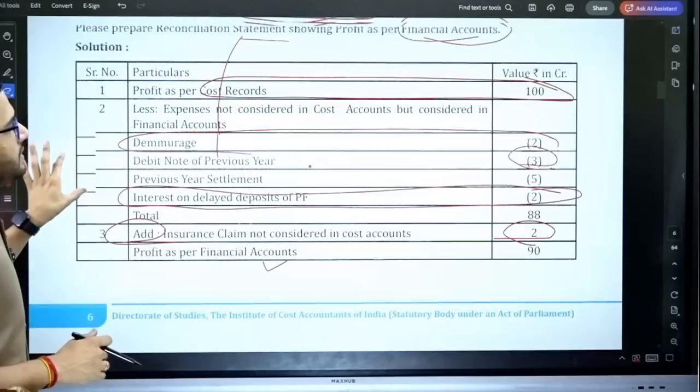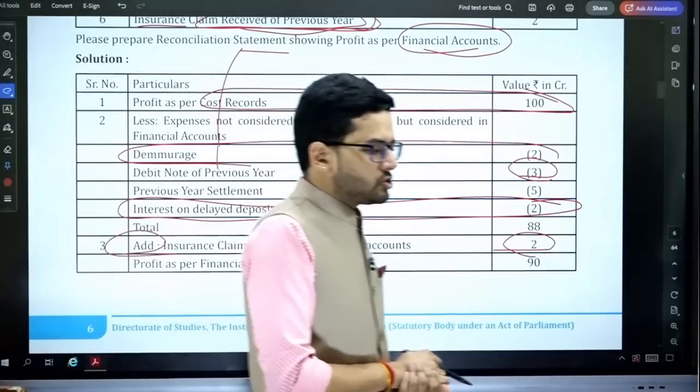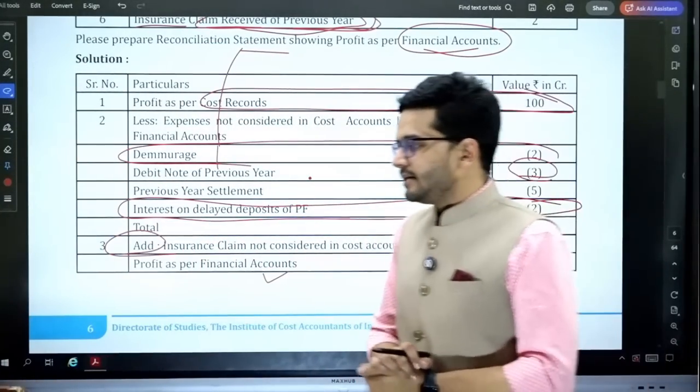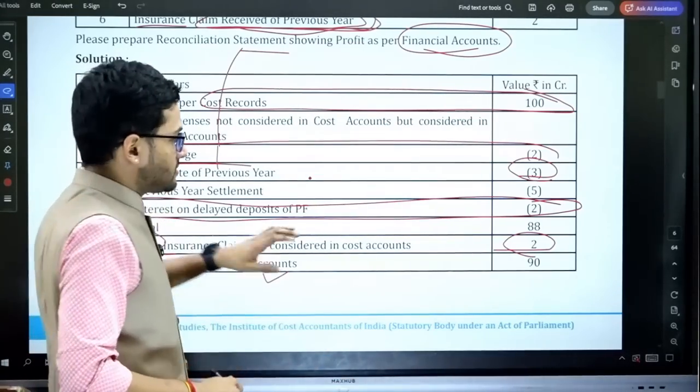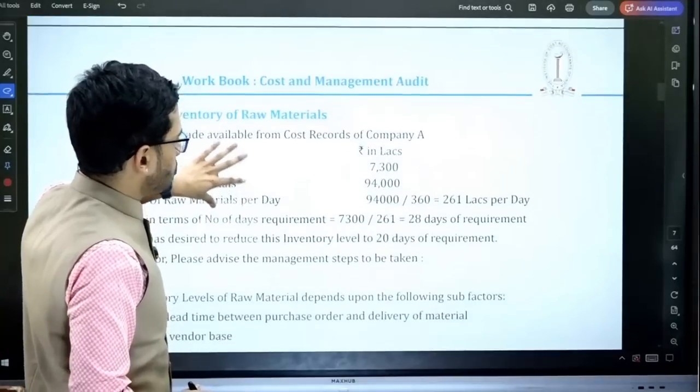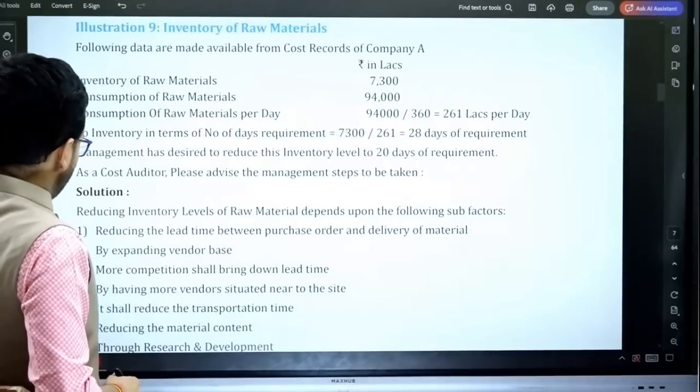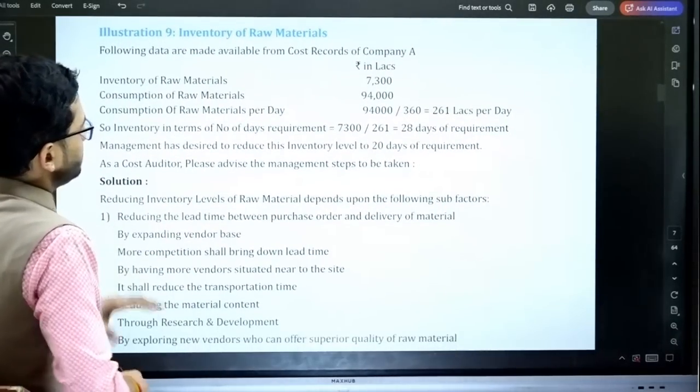So yes, all these adjustments are a little typical. You need to really remember these adjustments and apply logic and come to an answer, so that if in the next examination this adjustment comes, then you're able to solve it well. Okay, sir, got it. Next, inventory of raw material.